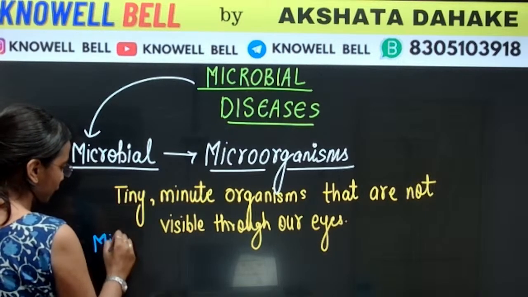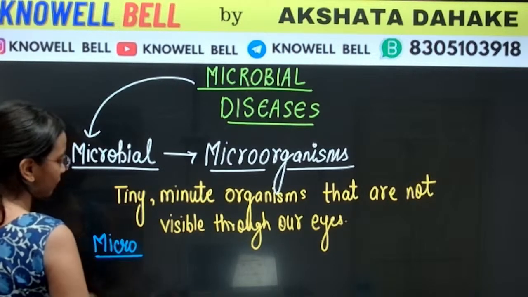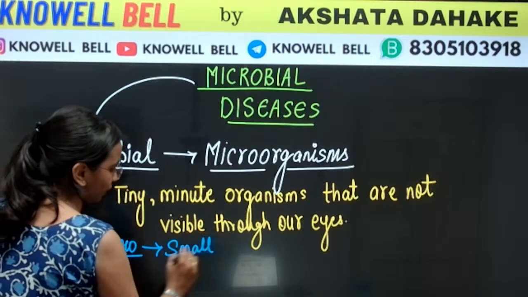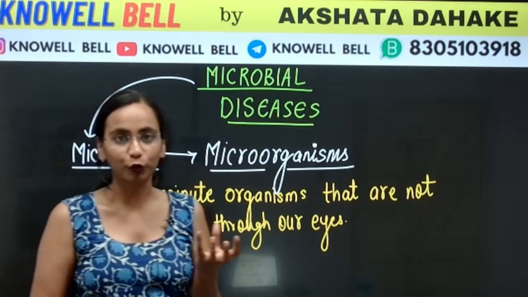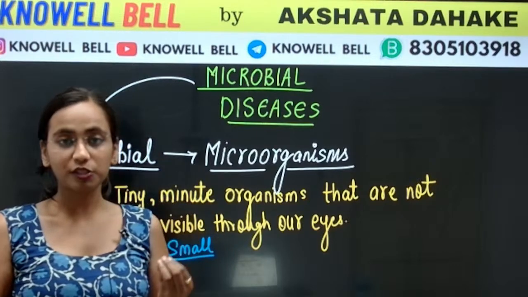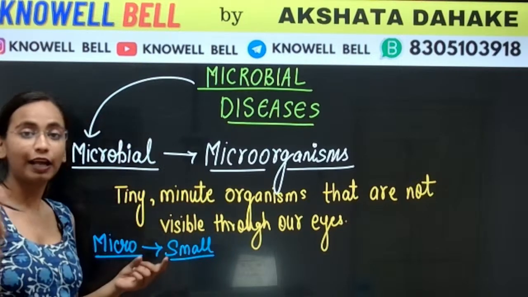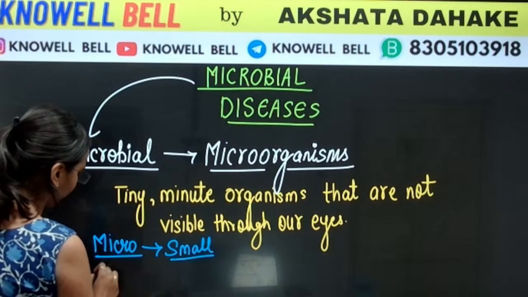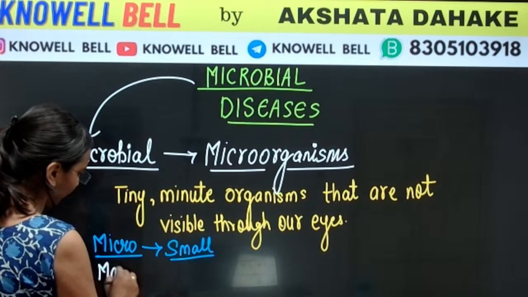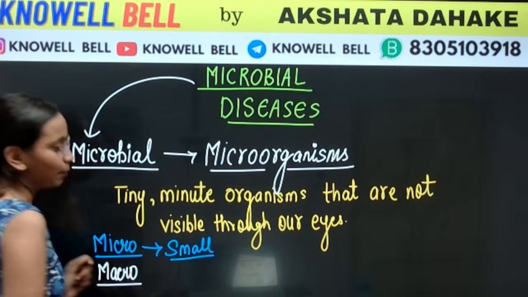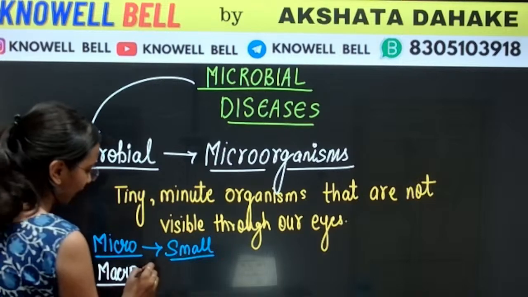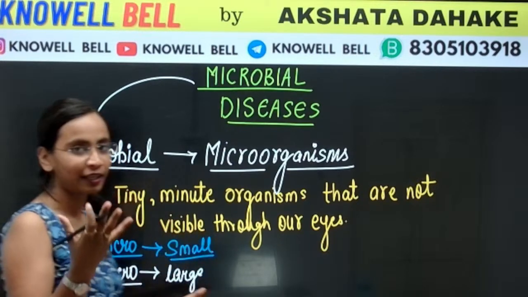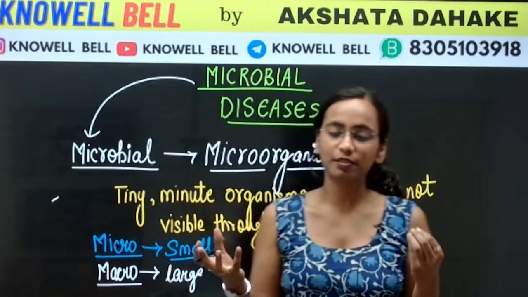In the word microorganisms we have used the word micro. What is the meaning of micro? Micro means something that is very small, extremely small. And we have another word, the antonym of micro. What is the word opposite to micro? It is macro. Macro means something that is very large, and micro means very small.